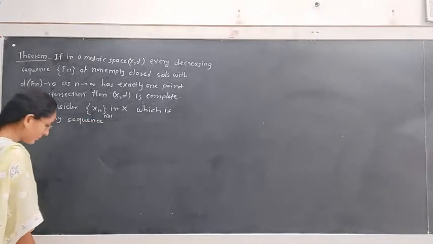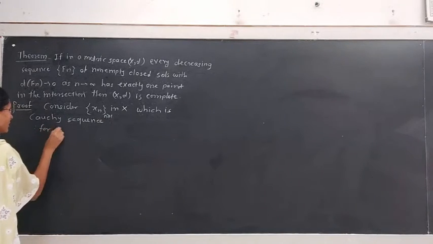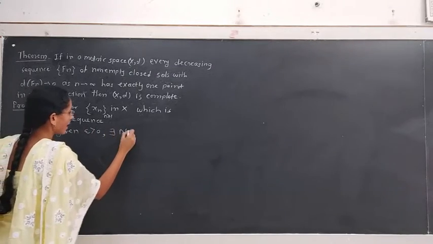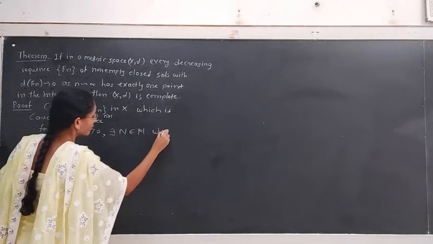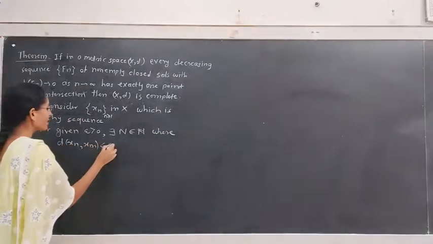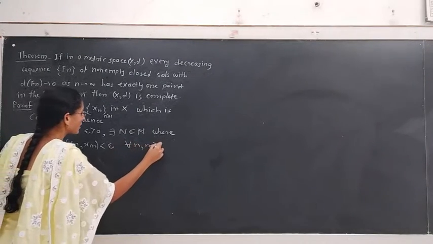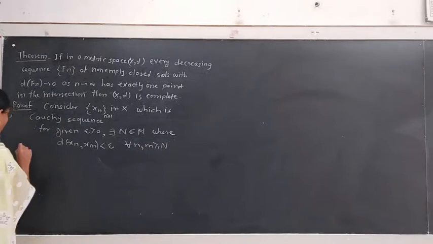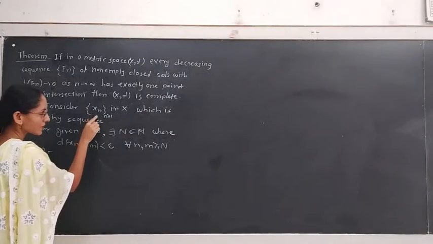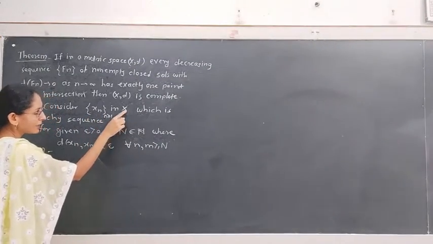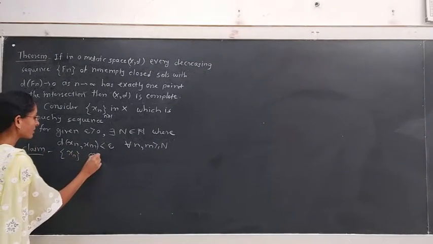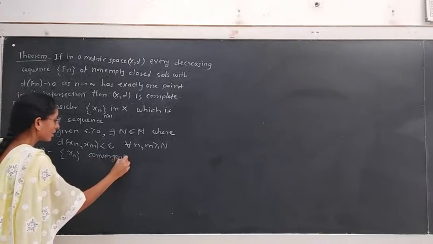What is the definition of a Cauchy sequence? For given epsilon greater than 0, there exists a natural number N where d of xn, xm is less than epsilon for all n, m greater or equal to capital N. Our claim is that the sequence is convergent in the space X. Then only X will be a complete metric space. That is, the sequence xn is convergent in X.